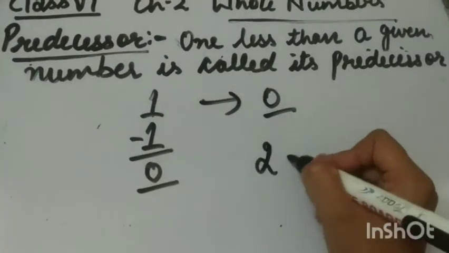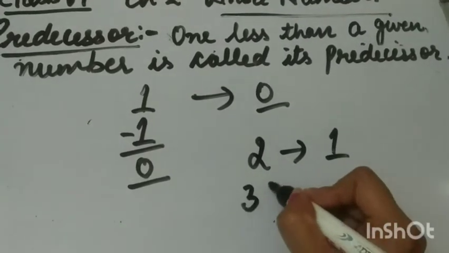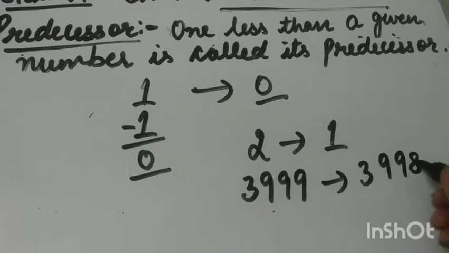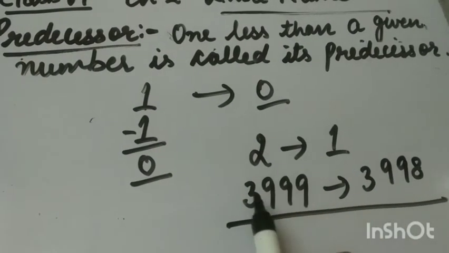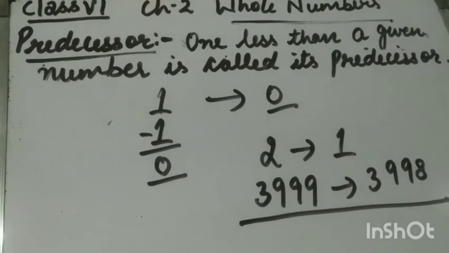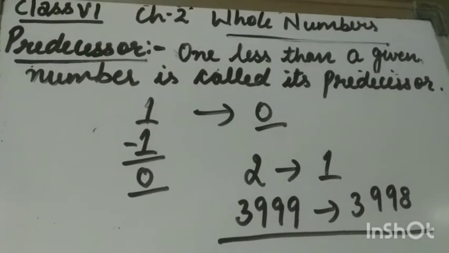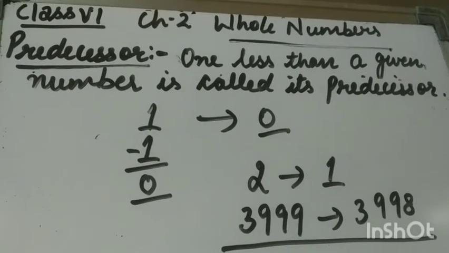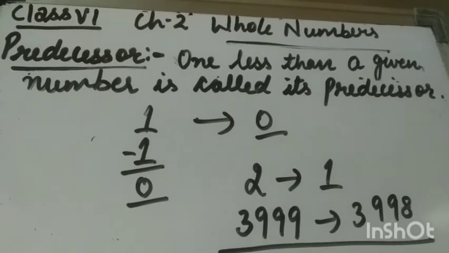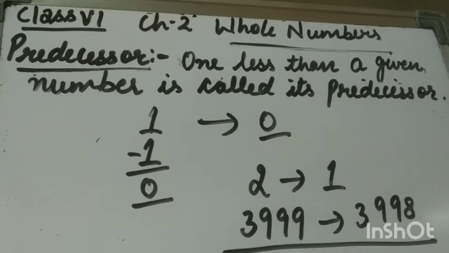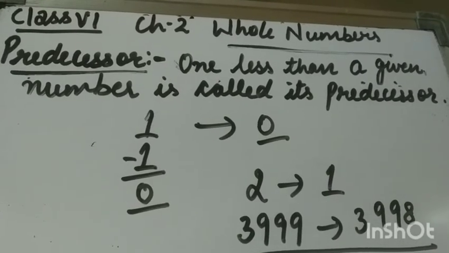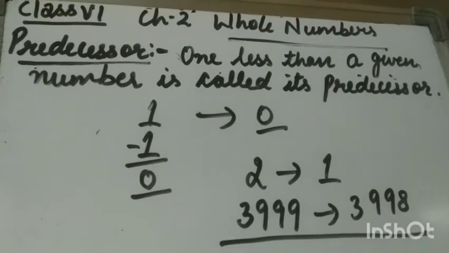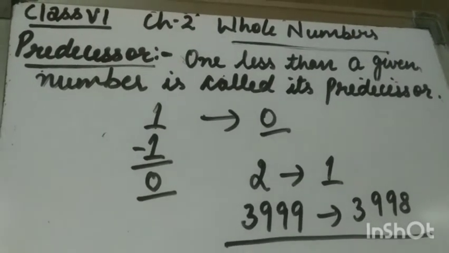The predecessor of 2 is 1. The predecessor of 3999 is 3998. It means we are subtracting 1 in each case to get the predecessor of a given number. And one thing you have to keep in mind is every whole number has its predecessor except 0. 0 does not have any predecessor. We cannot subtract 1 from the whole number 0. So all whole numbers have their predecessor except 0.